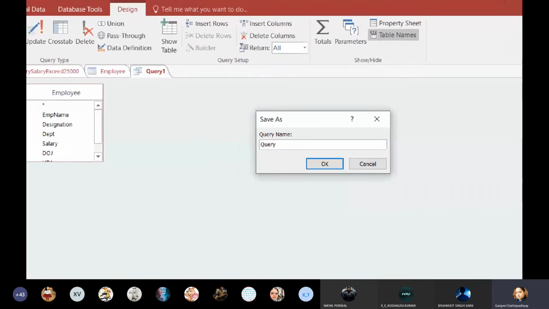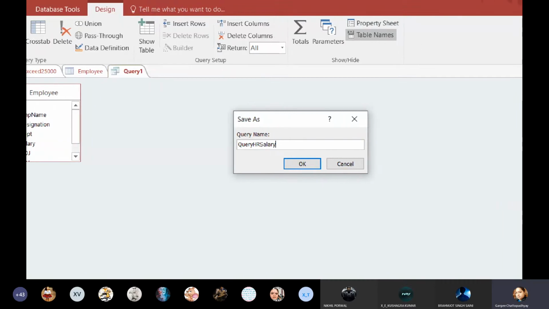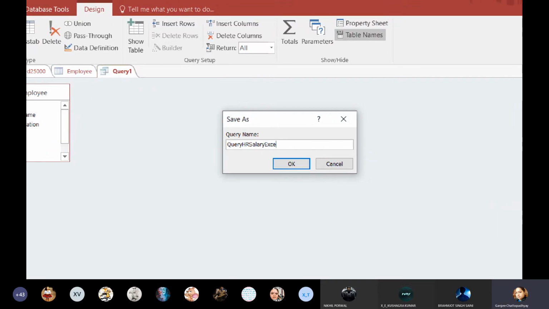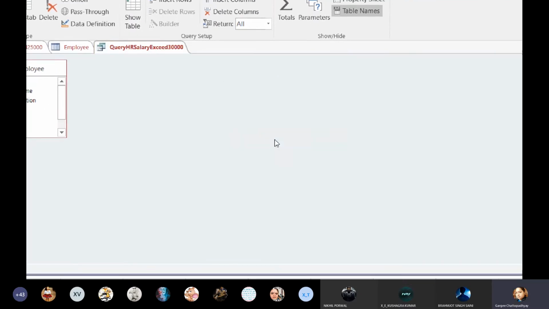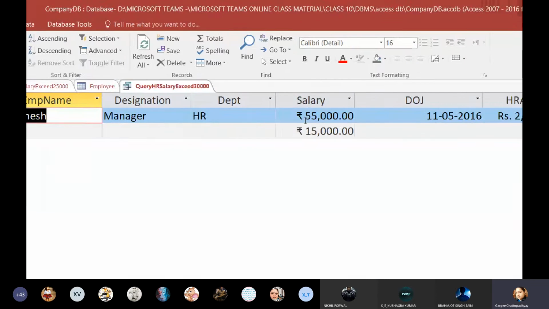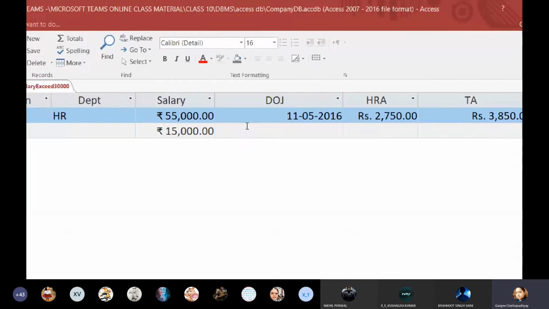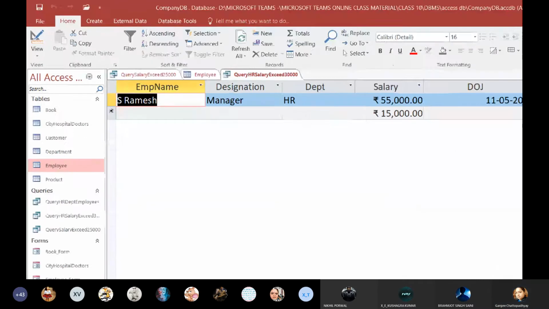So I'm going to save the query as HR and salary exceed 30,000. Click on OK and run this, and you can see S. Ramesh. Only his data is available and there is no extra field which is being displayed.